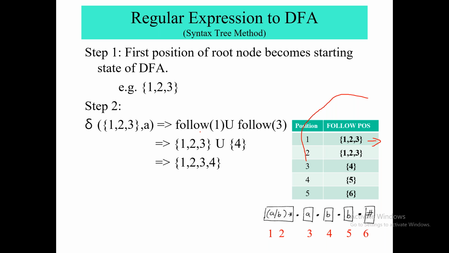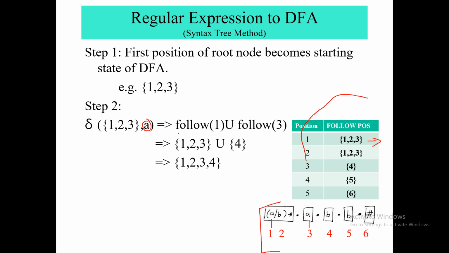Your second step is you have to check in 1, 2, 3, considering this regular expression. You are going to find a transition, right? You have to check from 1, 2, 3 which node contains A. So node number 1 and node number 3, right?